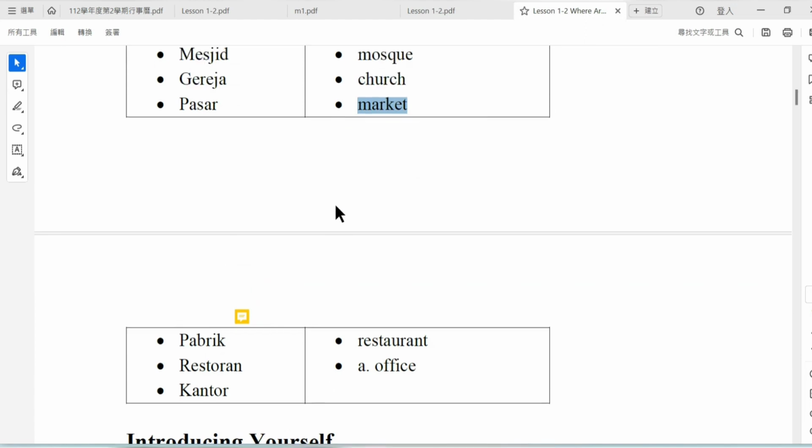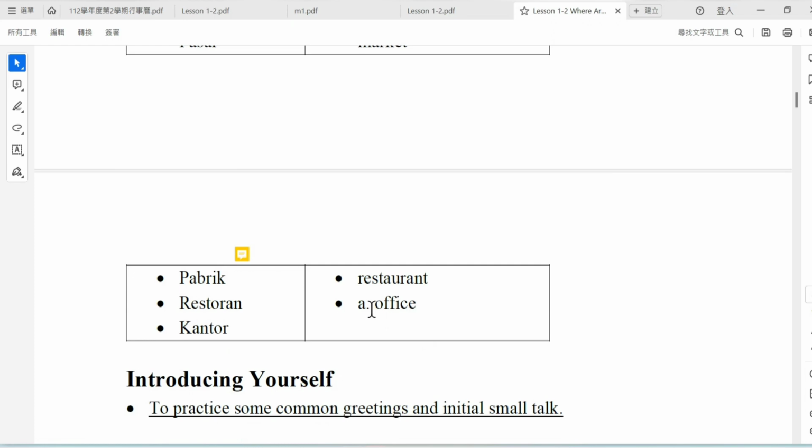Okay, here pabrik. I forgot to write it here. I will cover it again later. Pabrik is factory. Restaurant, the same as restaurant. The writing in Indonesian is slightly different, but the sound is the same as in English. Kantor, office.